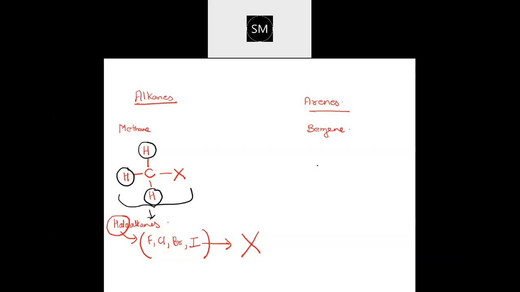Similarly, now what will arenes be? To understand arenes, I am taking benzene. Benzene has 6 carbons and 6 hydrogens. This is how the benzene structure is. Every vertex, all 6 vertices over here, is made up of carbon, and attached to each carbon we have a hydrogen. So there are 6 hydrogens attached to 6 carbons.